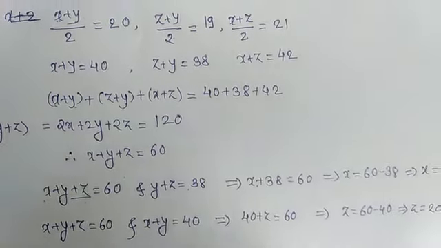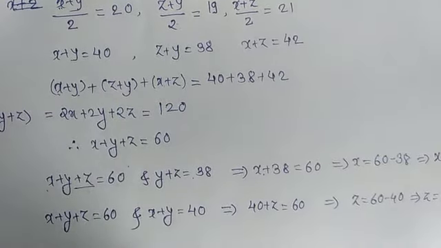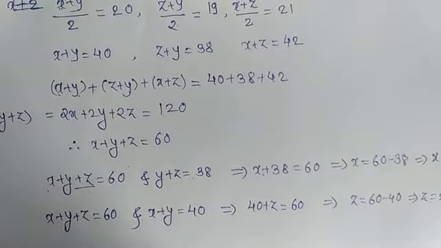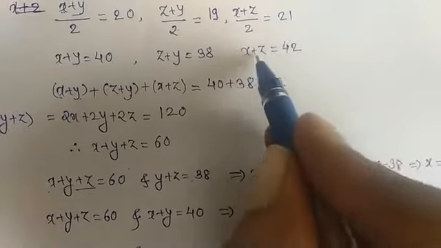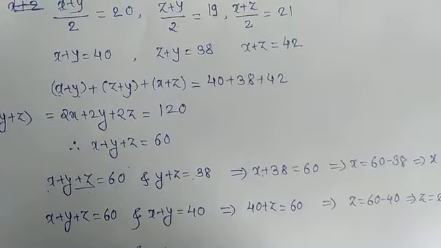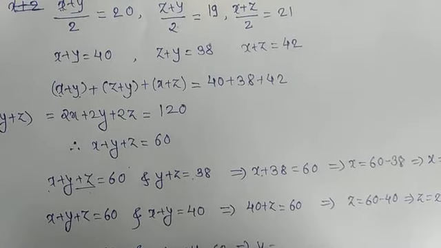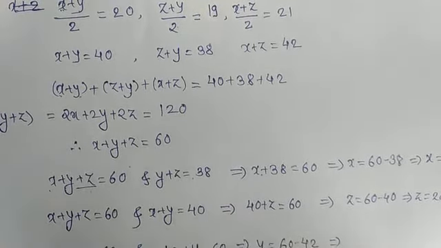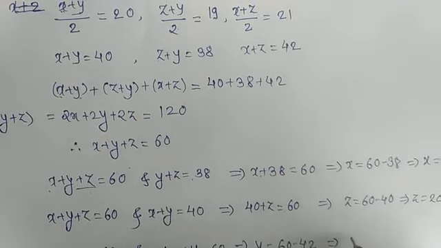Okay, and lastly we will put x and z in this. So x plus y plus z is equal to 60, or you can write x plus z is equal to 42. The first and last is 42 plus y is equal to 60, which implies y is equal to 60 minus 42. Sorry, it will give us y is equal to 18.